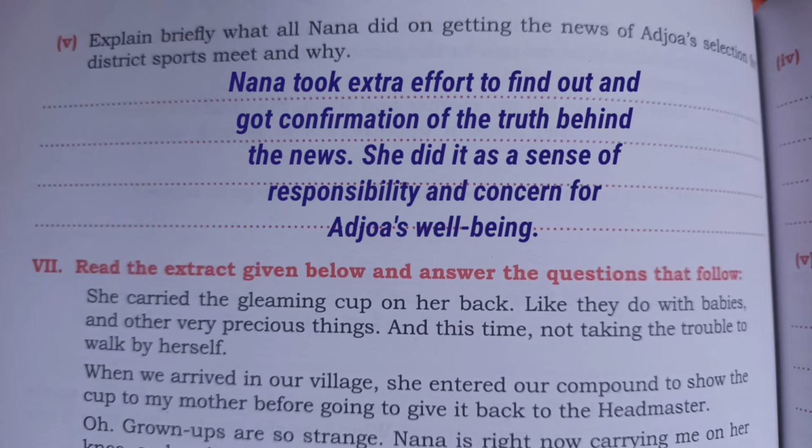Next, number 5, explain briefly what old Nana did on getting the news of Adjawa's selection for the district sports meet and why. So the answer will be, Nana took extra effort to confirm or to find out the truth behind the news. She did it out of a sense of responsibility and concern for Adjawa's well-being.